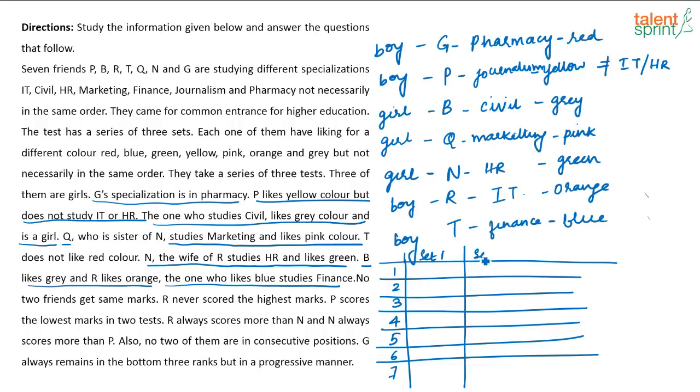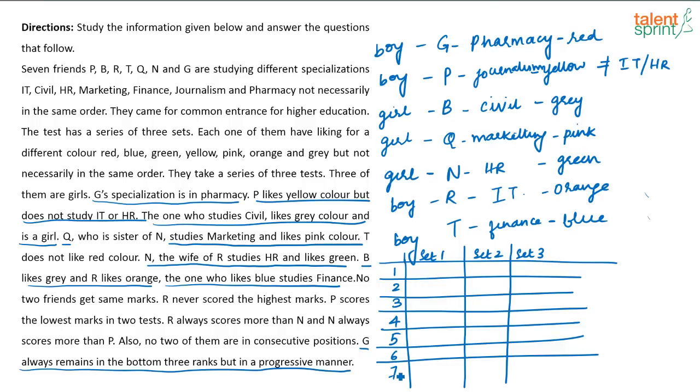Set 1, set 2 and set 3. Okay. Now, if you look at the last sentence, what is given here? G always remains in the bottom 3 ranks but in a progressive manner. That means